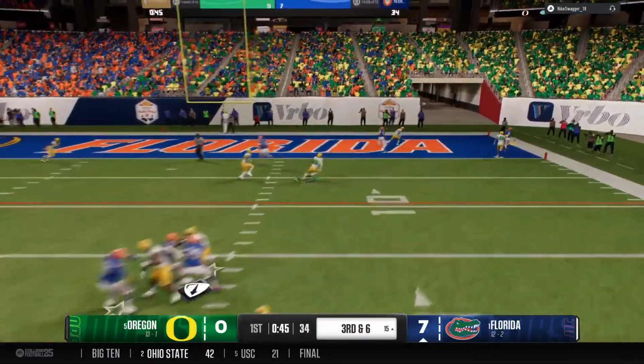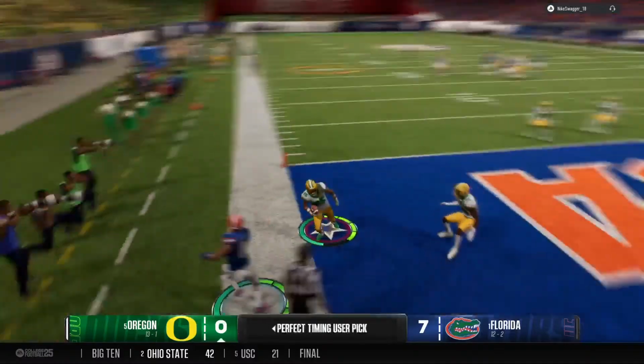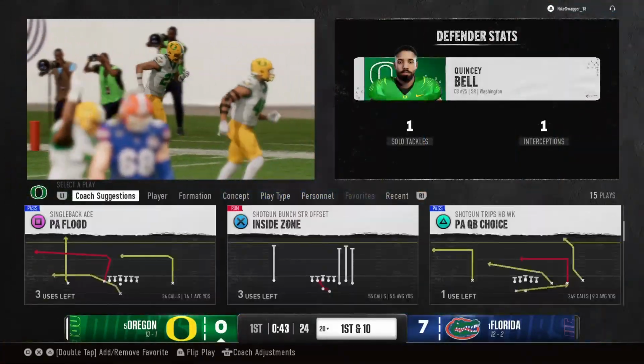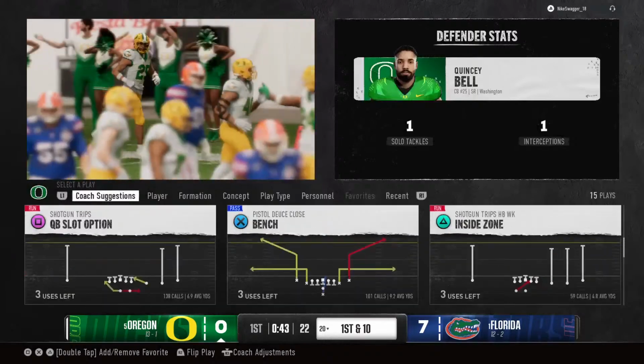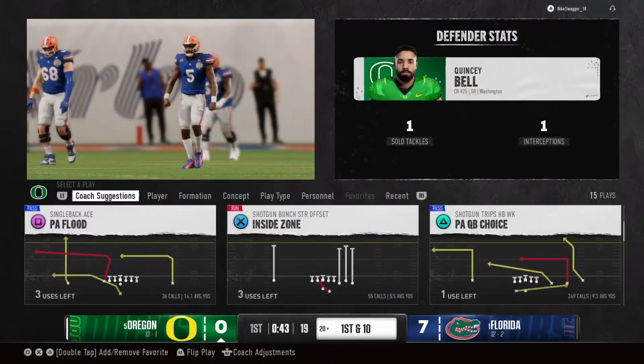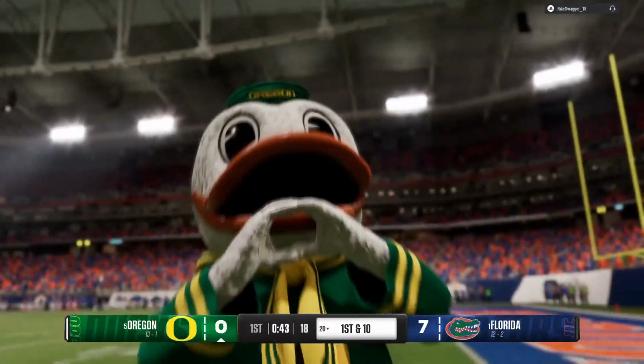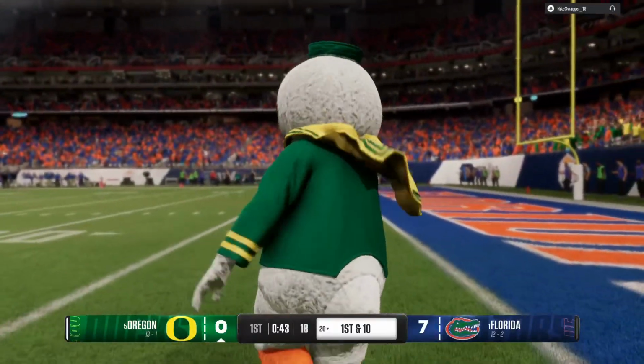Dropping back, looking to throw for the 1st down. Intercepted in the end zone. Hey, these guys have been giving up some plays. I mean, this offense looked pretty good. They're moving the ball, but they get him to 3rd down. They get pressure on the quarterback. Quarterback panics, puts that ball into coverage, and this defense comes up with that big interception.